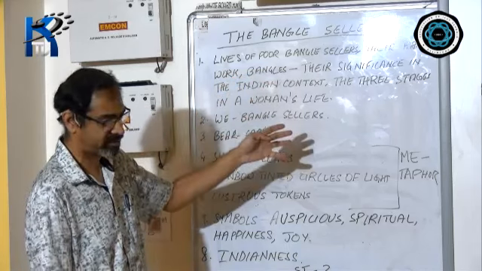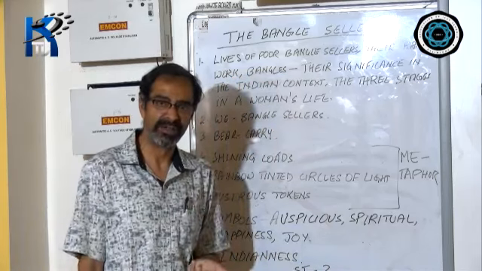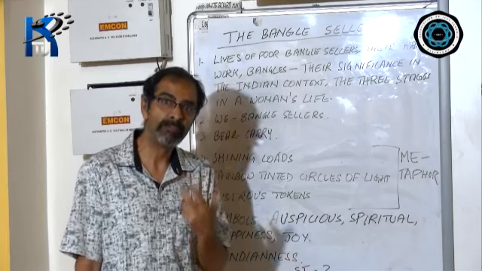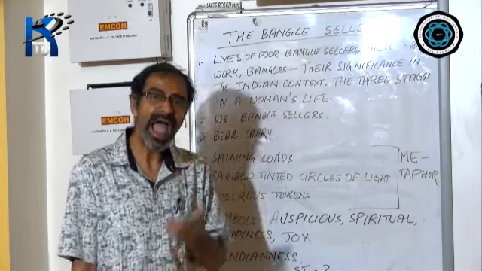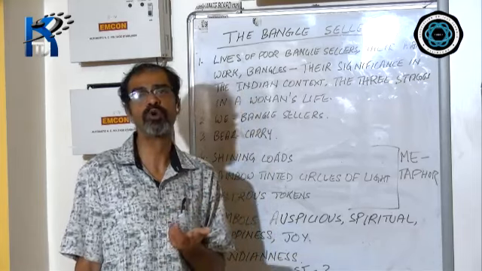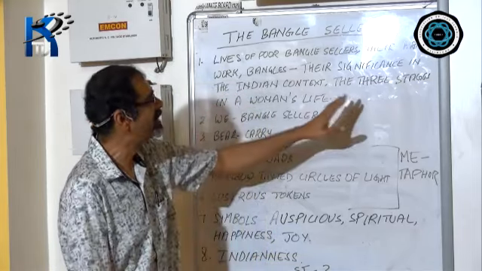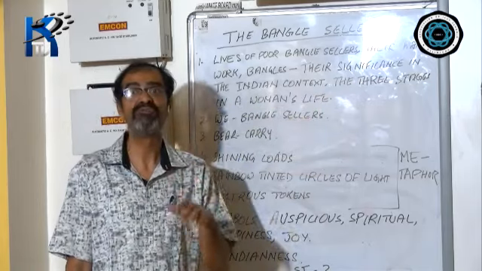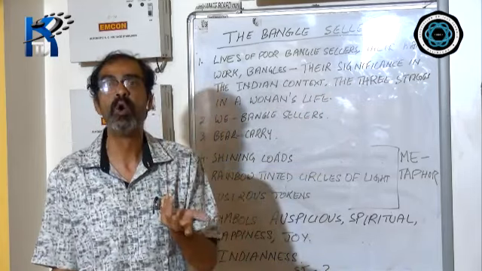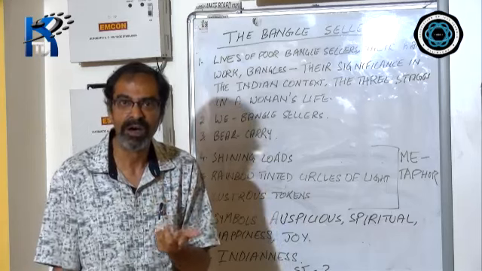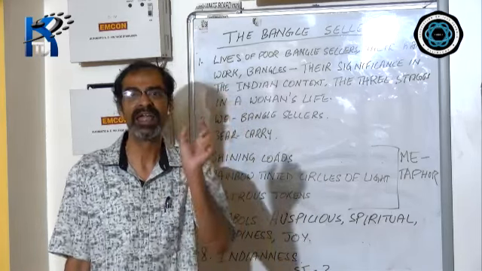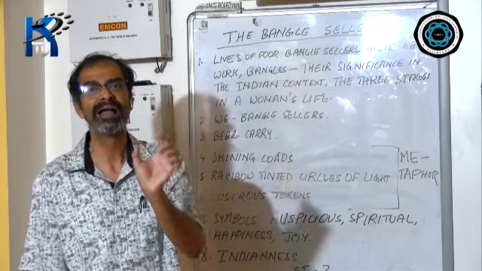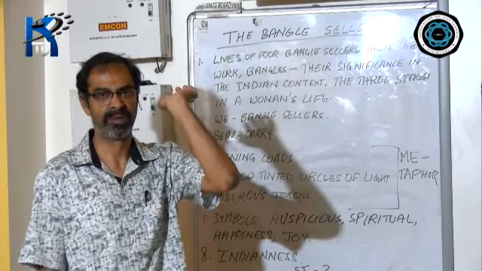It deals with how significant bangles are in the lives of Indian women. And the poem also deals with the three stages in the life of Indian women. Therefore, there is that typical Indianness in the poem The Bangle Sellers.